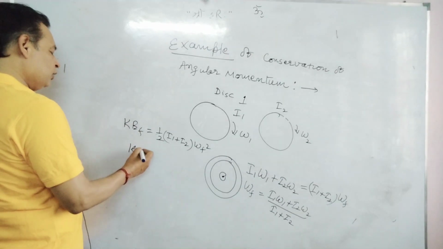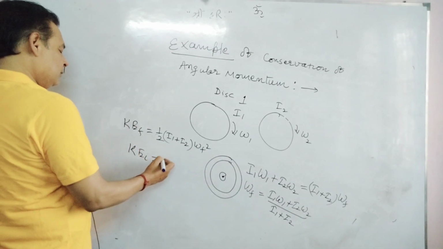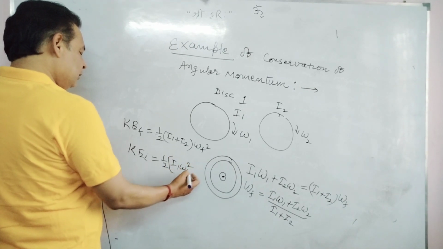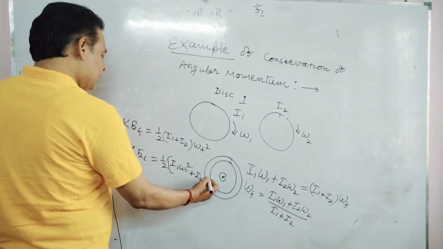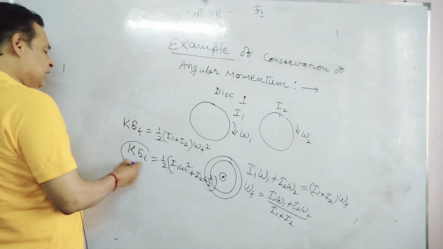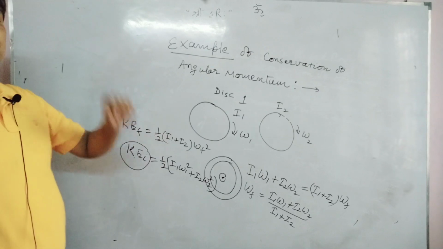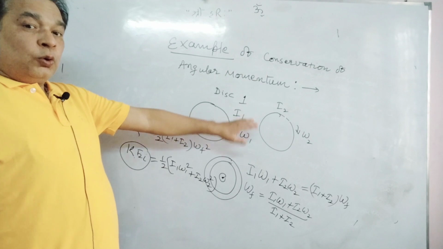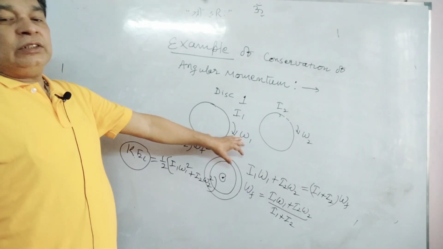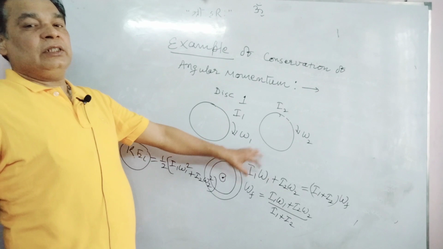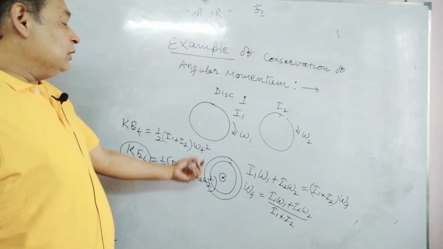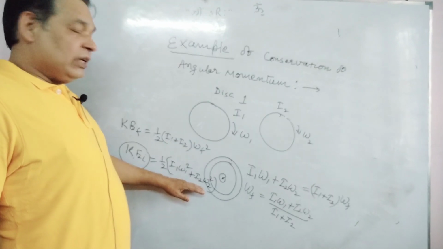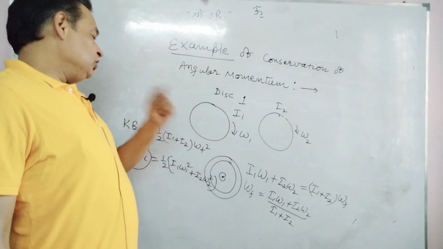Initial kinetic energy of the system will be half I1 omega 1 squared plus half I2 omega 2 squared. Sure, this initial kinetic energy will be greater than the final. Why? Because energy is not conserved, and friction will cause dissipation of energy. This dissipated energy will be in the form of heat, but the final rotational kinetic energy will always be less than the initial.